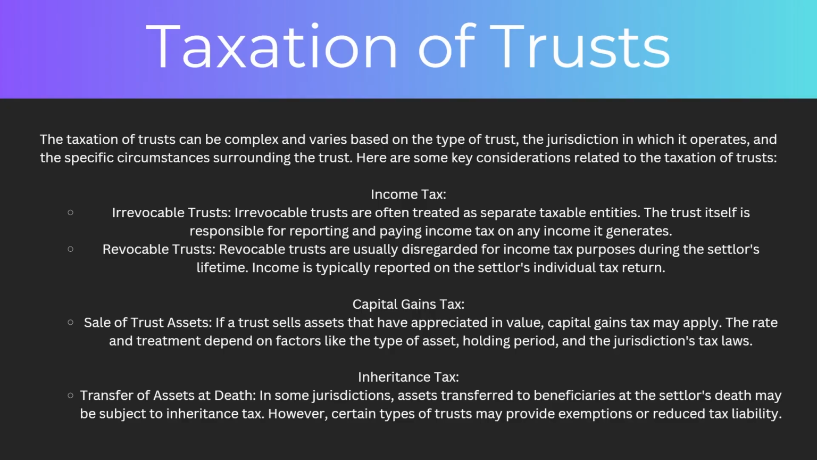For sales of trust assets, if a trust sells assets that have appreciated in value, capital gains tax may apply. The rate and treatment depends on factors like the type of asset, holding period, and the jurisdiction's tax laws. In some jurisdictions, assets transferred to beneficiaries at the settlor's death may be subject to inheritance tax. However, certain types of trust may provide exemptions or reduce tax liability.